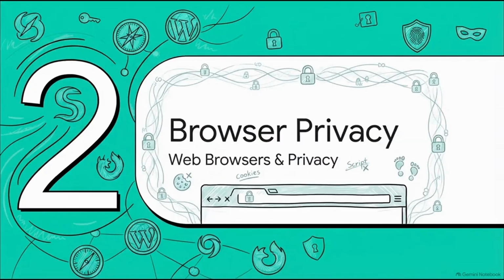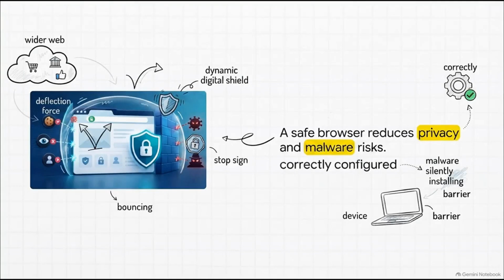Moving right along. Section 2, web browsers and privacy. All right, with our email completely locked down, we're venturing out onto the wider web. Now think of a safe browser as a dynamic digital shield. It actively deflects cookies, unauthorized tracking, and malware right away from your device. A good browser doesn't just display web pages, it's a barrier that reduces your privacy risks and stops malicious software from silently installing in the background.